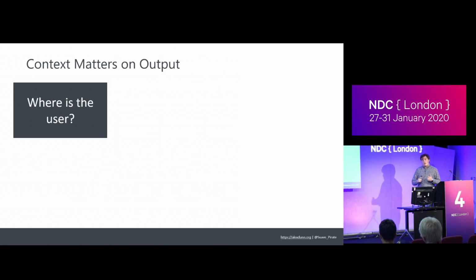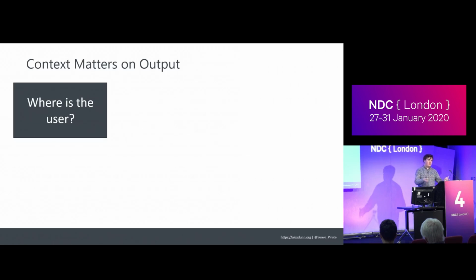And then use that on the output. So again, context matters on the output, and some of the same contextual things matter too. So where is the user? If I'm in a car and I'm driving and talking to my Alexa Auto, or I have headphones in, like some crazy person that doesn't want to listen to their surroundings, it happens. Understanding that I'm driving, I need to provide a response to the user that's not going to distract them from the road too much. Maybe I don't need to provide a video response if they're using it on a screen, because I don't want them turning their head away from the road.